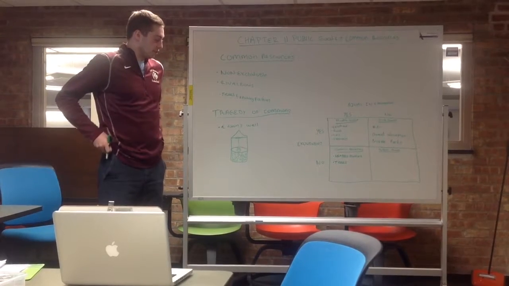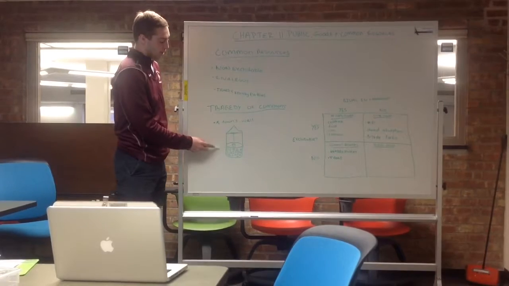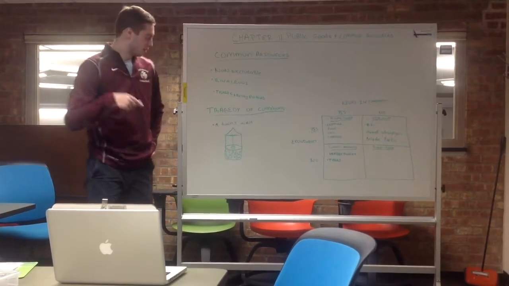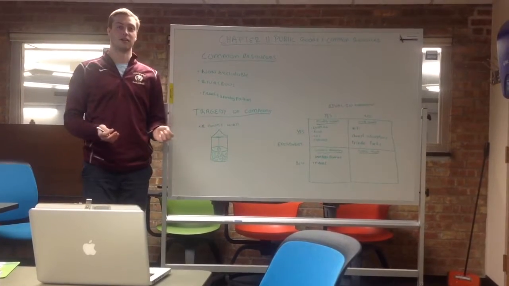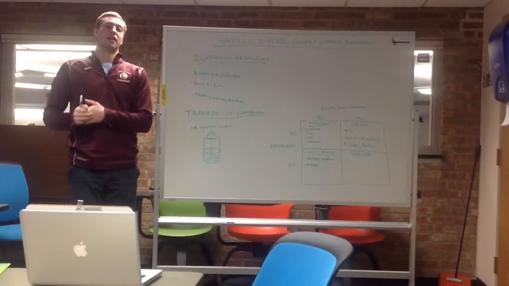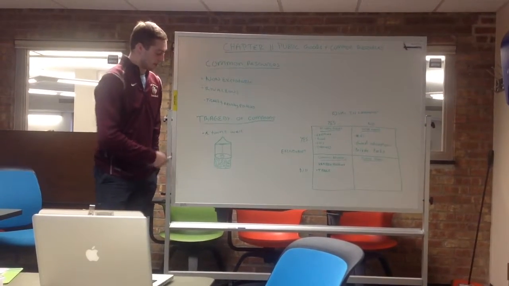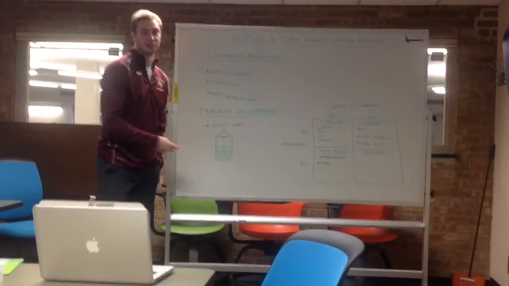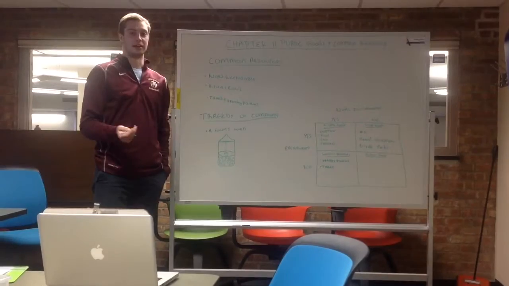So an example of a tragedy of the commons would be a town that gets all its water from a well. And if all the people in town use up all the water and there's none left, that's a tragedy of the commons. However, you can turn a common resource into a private good by the town putting a tax on the water and regulating how much they can take at a time.